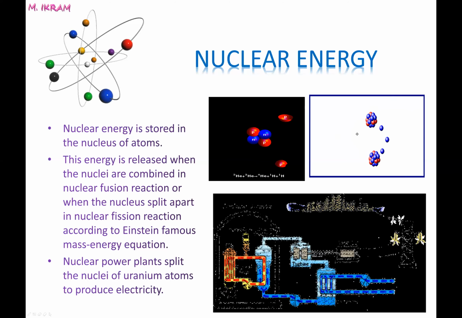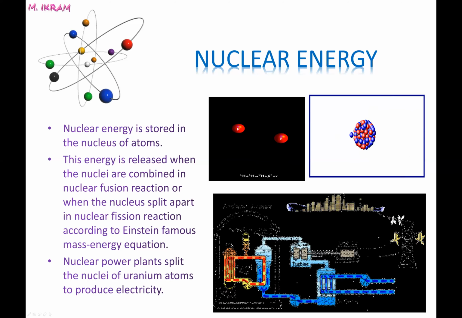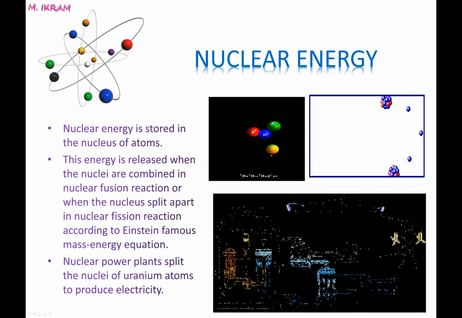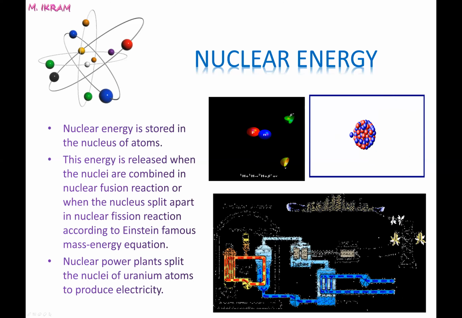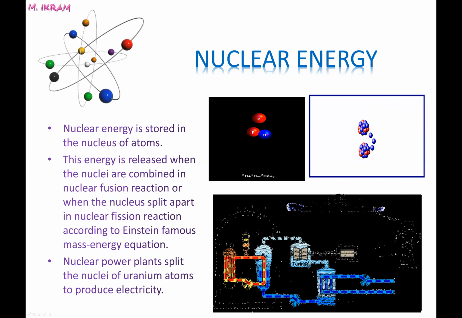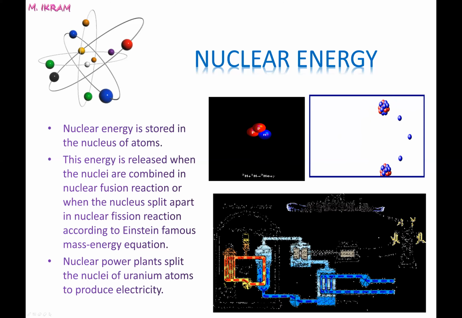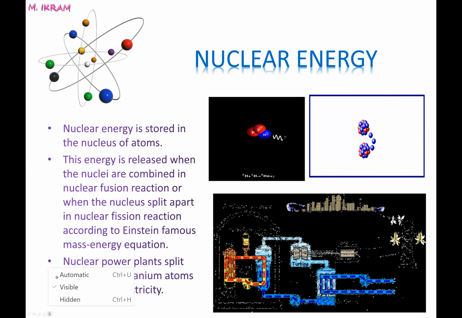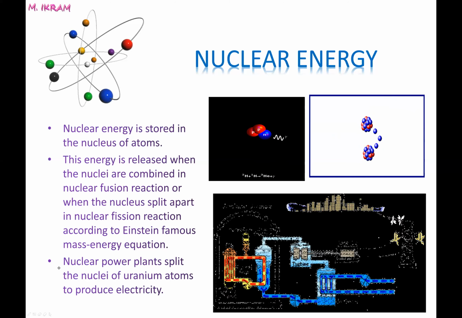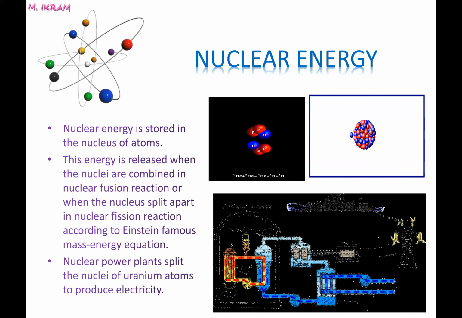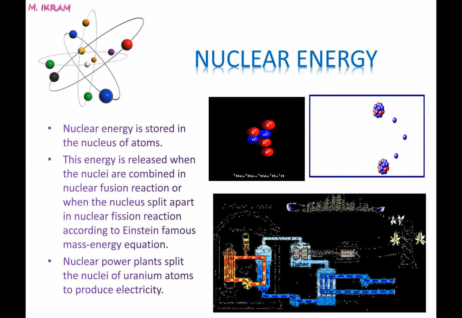So we use that nuclear energy in the nuclear power plant to produce electrical energy, and that electrical energy we use for peaceful purposes. The nuclear energy can also be used for war purposes. So that is all about nuclear energy.